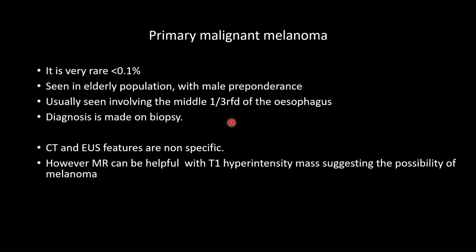And the other entity is the primary malignant melanoma. It is even more rare with incidence of less than 0.1%, seen in elderly age group, classically involving the middle third of the esophagus, and diagnosis based on biopsy. The features of CT and endoscopic ultrasound are highly non-specific. However, MR can be highly useful in this case due to the presence of T1 hyperintensity mass seen in the esophagus, suggesting the possibility of melanoma.